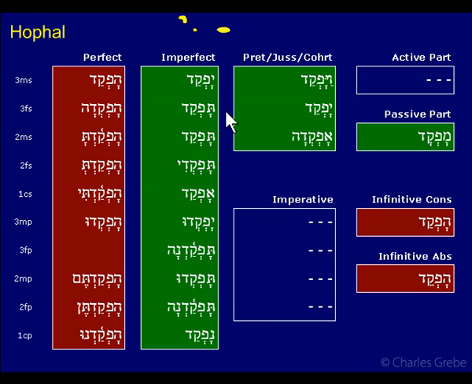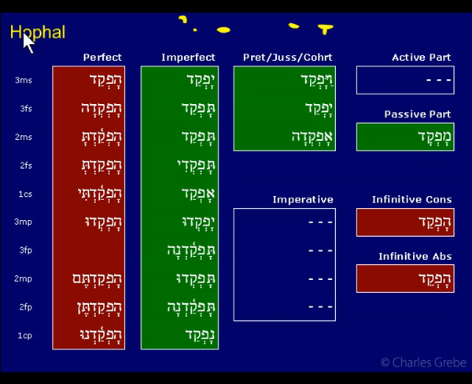In the Hofal, we have short O, qamets qatuf, which is a U class vowel, for the prefix vowel, and an A class, the patach, for the theme vowel. See this here? Qamets qatuf, patach, qamets qatuf, patach. So one difference with the Hiphil is that it's a different vowel combination. We have A class plus I class for Hiphil. We have U class plus A class for Hofal.